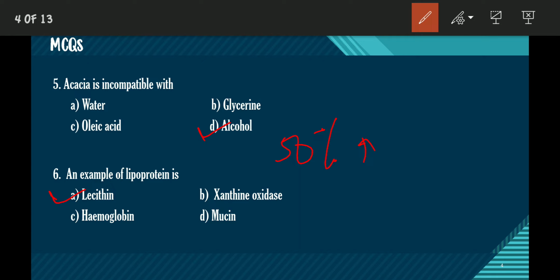In some cases it is used as a moisturizer also. Xanthin is also a protein, but it is a purine based protein. It is mainly found in body fluids and tissues. And everybody knows that hemoglobin is also a protein.